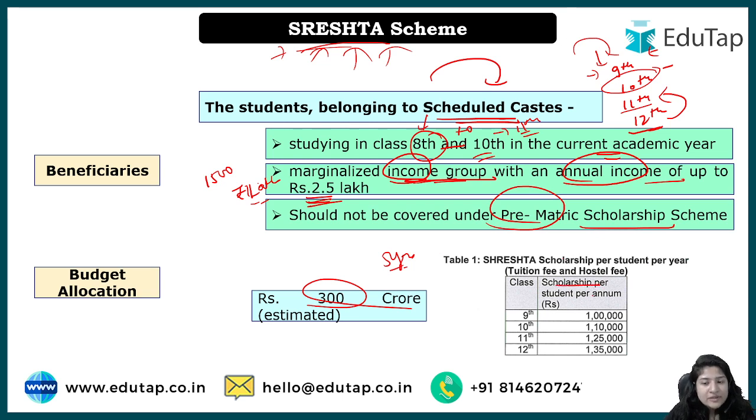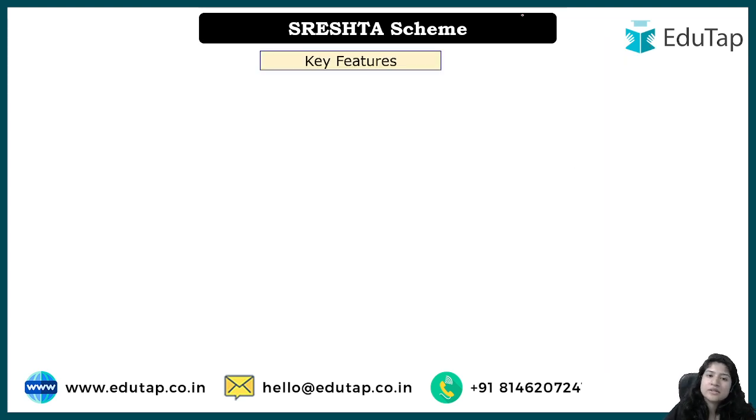And what scholarship will be given? Basically, if you are in 9th, 1 lakh per annum will be given. For 10th, 1,10,000 per annum will be given per student. Please keep in mind, this is not for the overall school, we are talking about per annum per child. So we can understand that they are actually focusing on providing education in meritorious schools, because there the fees are very high, right? So for 11th, 1,25,000 per student per annum will be given, and for 12th, 1,35,000 is what has been assigned.